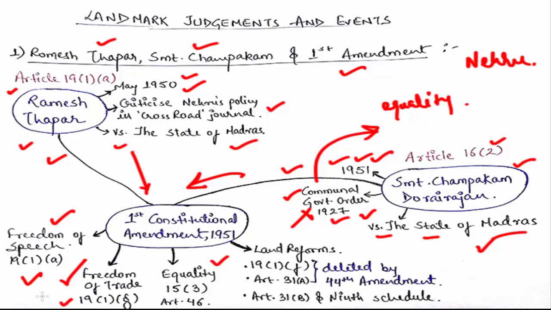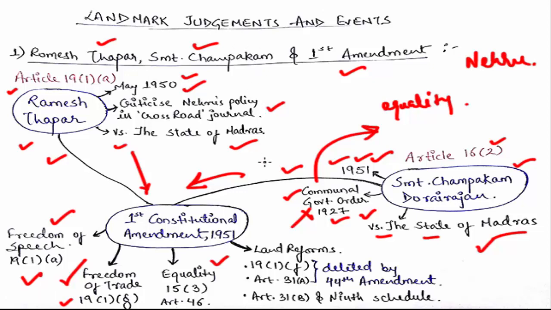You cannot be a thief and do all the wrong things and then claim that I have freedom of trade as guaranteed by the constitution. So the first constitutional amendment also curbed freedom of trade, and now whichever trade you select must have the approval of the state, that okay, this particular trade is okay and you can do this.